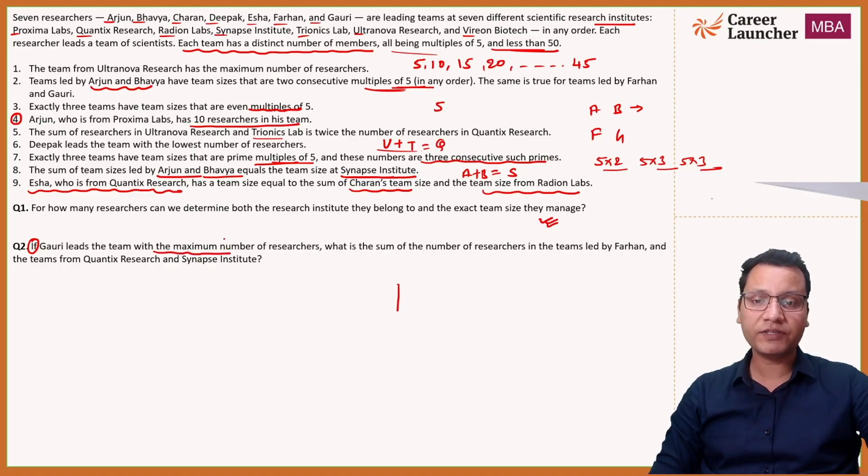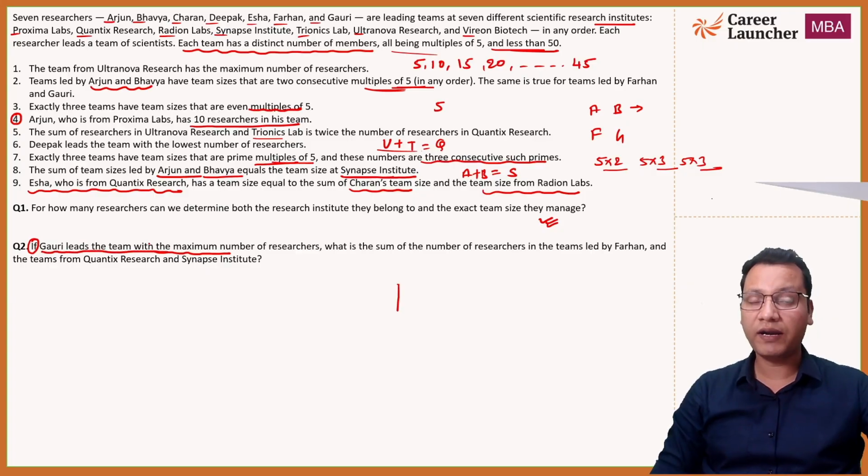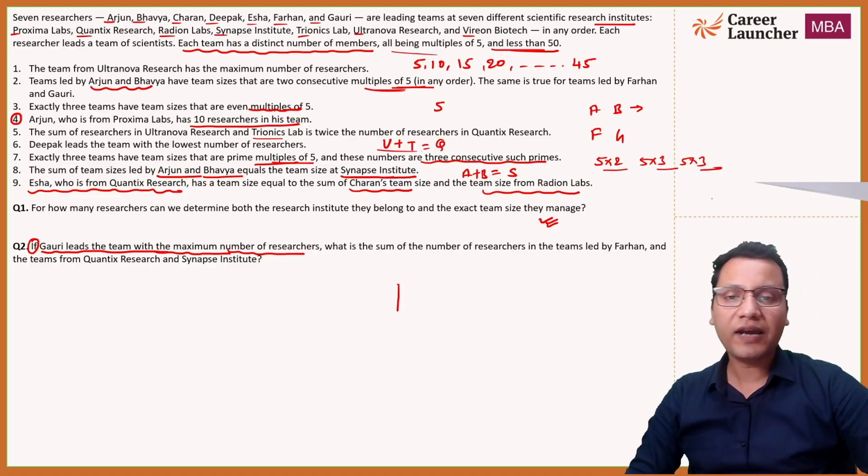Now this is the information which is not provided in the set but provided in question number 2. So what is the sum of the number of members in the team led by Farhan and the team from Quantix Research and Synapse Institute, right? That means this is the extra information which is provided. Now mind it guys, you need to use this statement in question number 2 only. This is not the universal data for the set, right? This information can only be used in question number 2. Now let's try to solve the set.